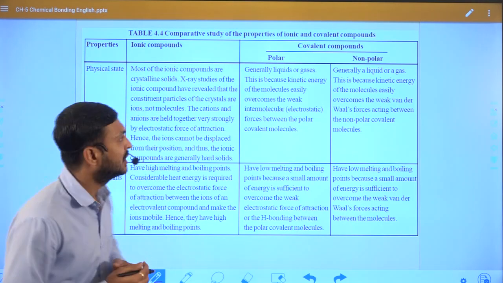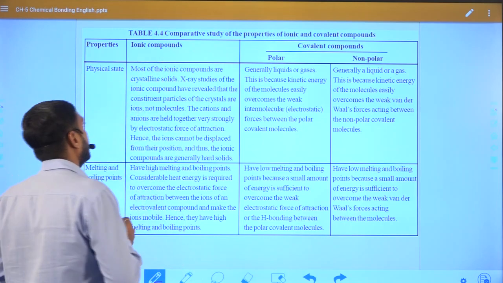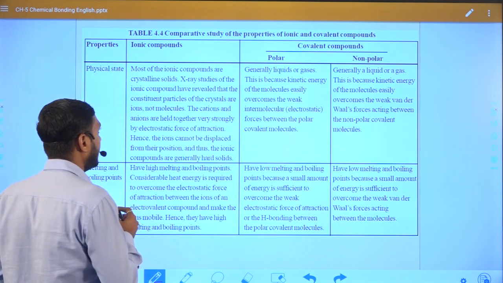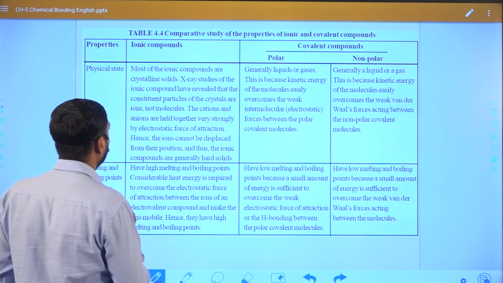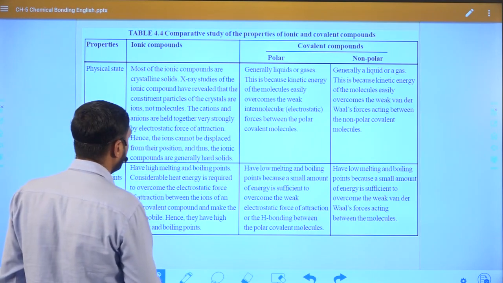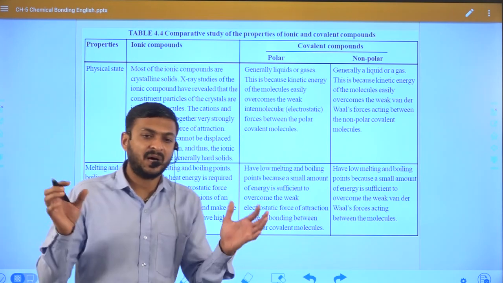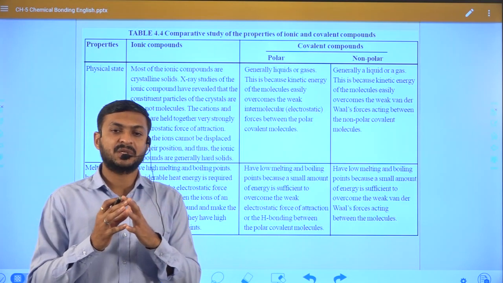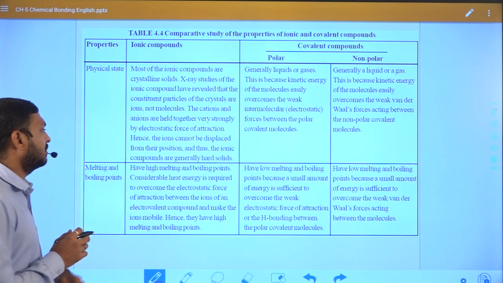So we can say when an ionic bond is formed, one element, the metal, is in solid state, while the non-metal is liquid or gas, and at that time high electrostatic interaction will be shown. So that is why an ionic bond is formed.